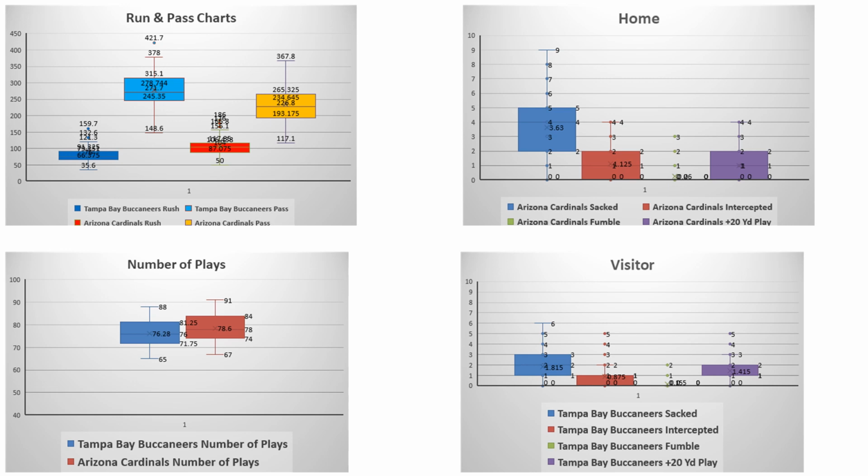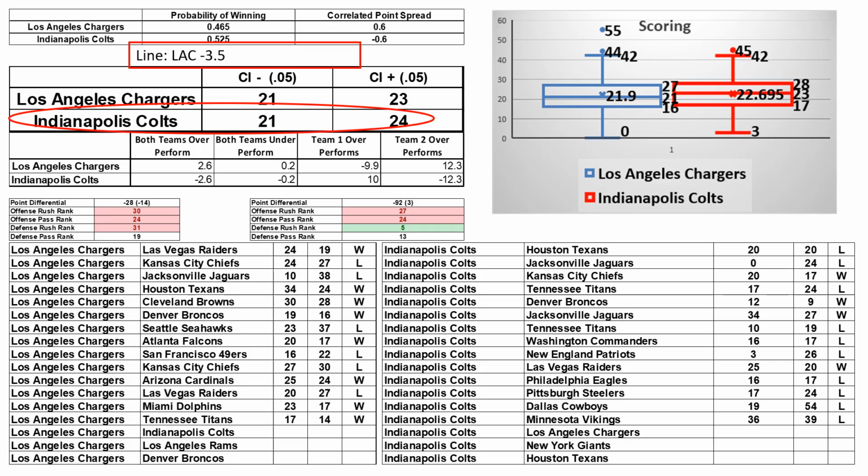When you look at the run pass charts here, one of the things that really jumps out at me is Arizona can't protect the quarterback. They're turning the ball over a lot, and you see the exact opposite from Tampa Bay. That should make a big difference in the game tomorrow, or on Saturday, I should say.